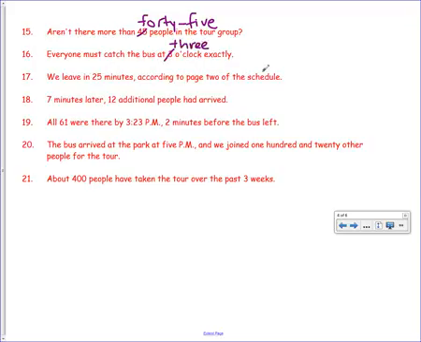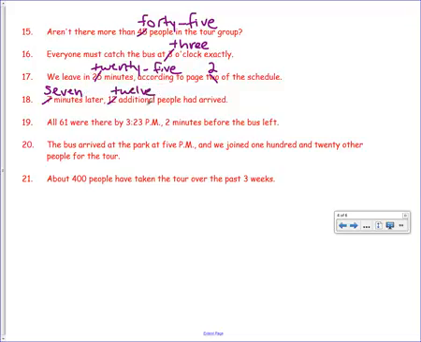We leave in 25 minutes according to page 2 of the schedule. 25 is under 100, so we have to write it out. And then page 2 needs to be a number 2 because of the word page. 7 minutes later, 12 additional people arrived. 7 needs to be written out because it starts the sentence and because it's under 100. 12, because it's under 100, has to be written out.